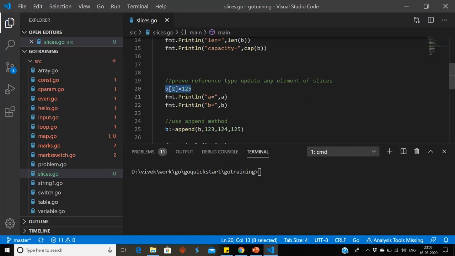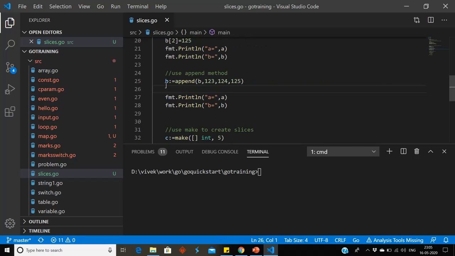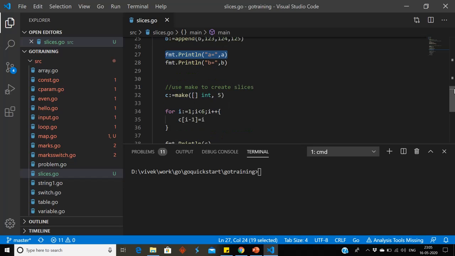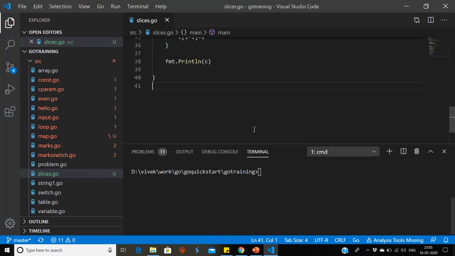We have updated the element, so it is a reference type, so it will be updated in A also. We have appended few elements, so it would be appended in B and it will be appended in A because it is a reference type. Reference type is a bit tricky. I will take one more example to explain it. We can use make to create the slices. So in make I can pass the type and size, so it will create the slices. I have initialized using for loop and I have printed. Now our code is ready.